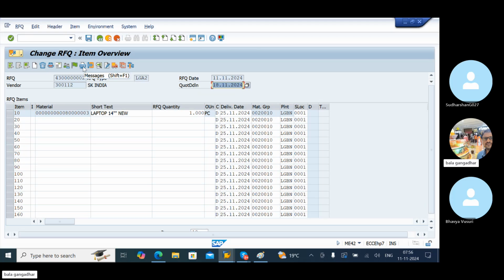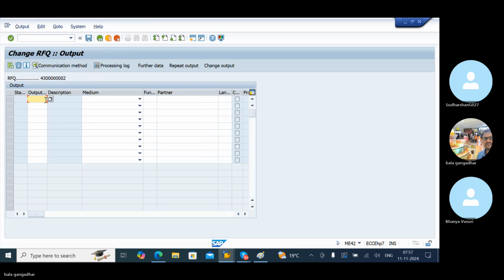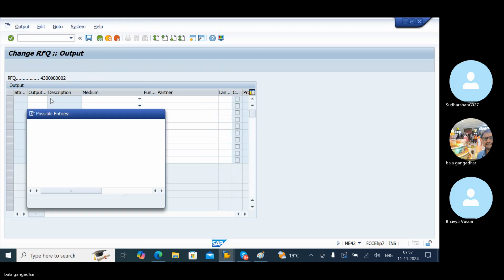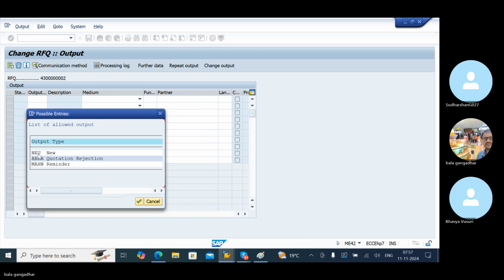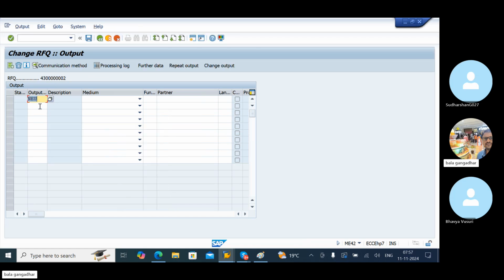Select the messages option. Browse the output type, NEU.